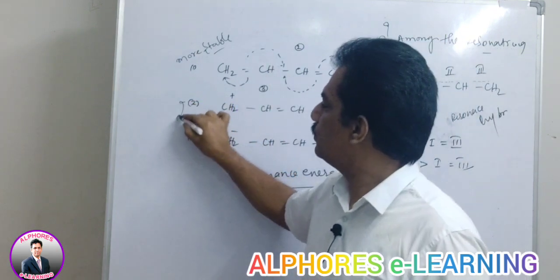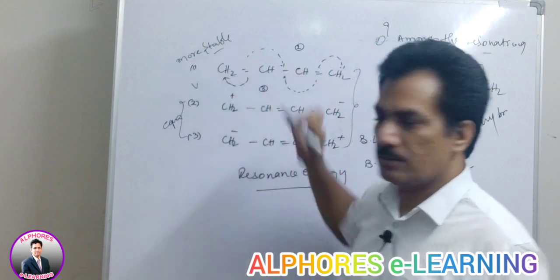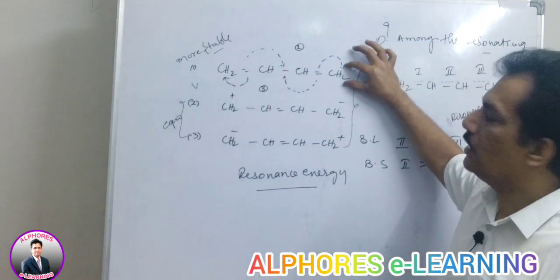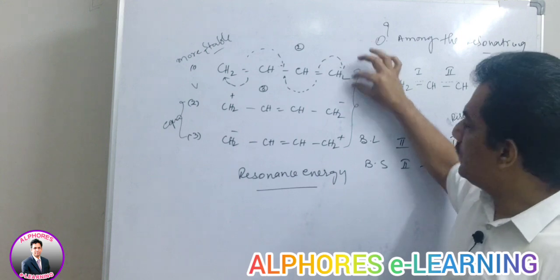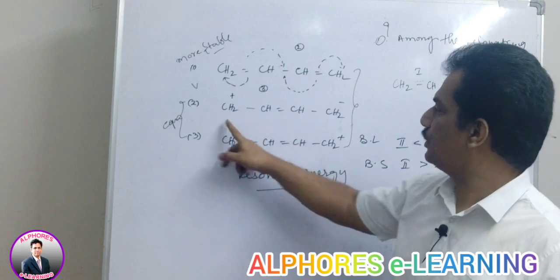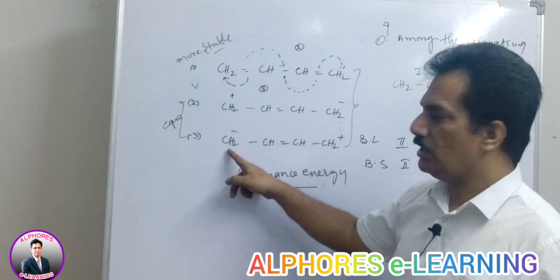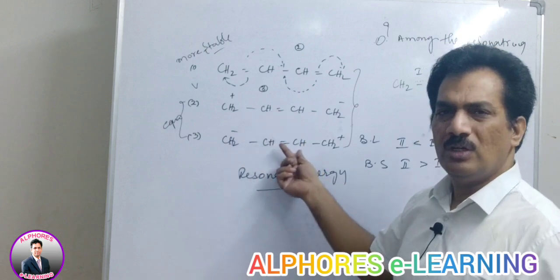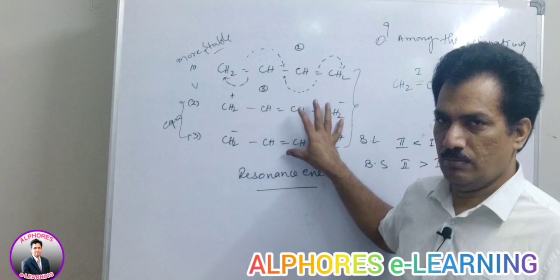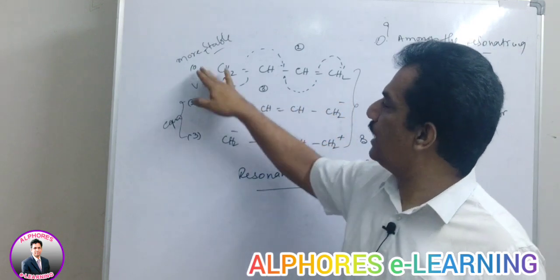And these two are equally stable, but they are less stable than this. Just repeating: the first conjugative structure is more stable, and the remaining two have the same type of structures, just observe. Positive 1 carbon, positive 1 carbon, negative 1 carbon, negative 1 carbon, double bond in between. So all are the same structure, and thereby these two are equally stable, and these two are equally stable, and they are less stable than this one.